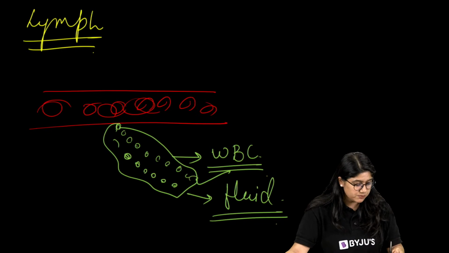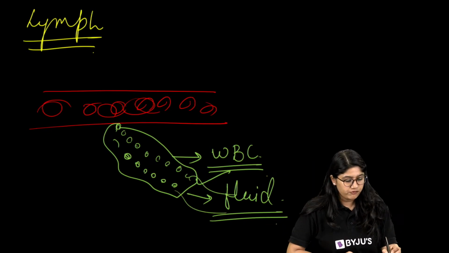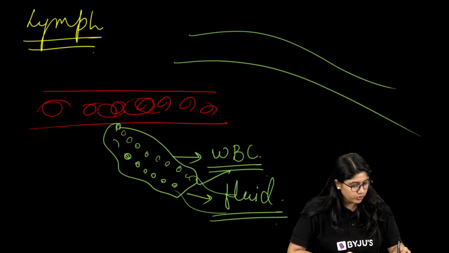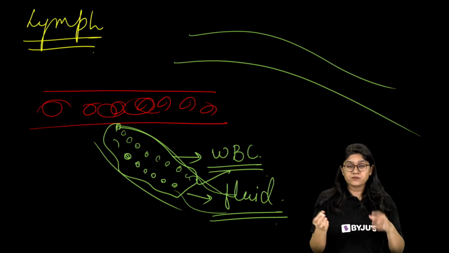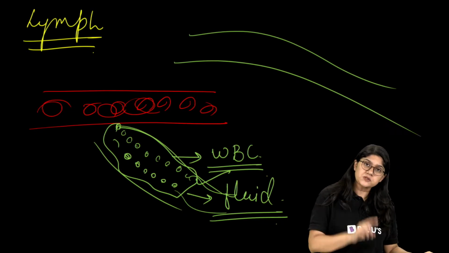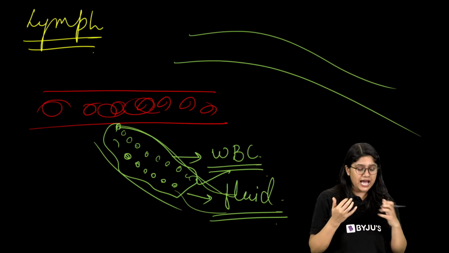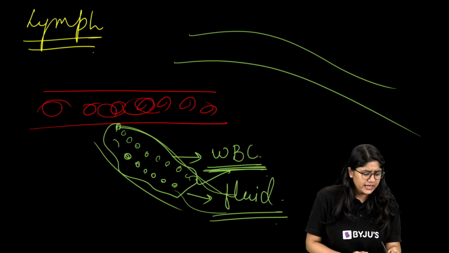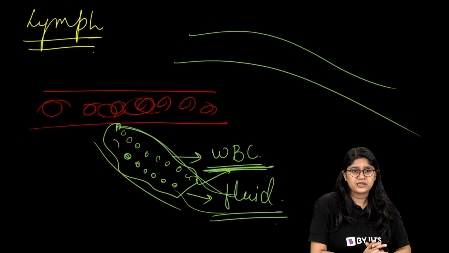Now this fluid is moving, right? So it needs a flowing vessel. This fluid will start flowing. Definitely there will be lymphatic vessels that help in the flow of lymph, right? And this plays a very important role in providing us immunity. Basically, it has WBCs, so it actually helps in fighting various disease-causing microorganisms.